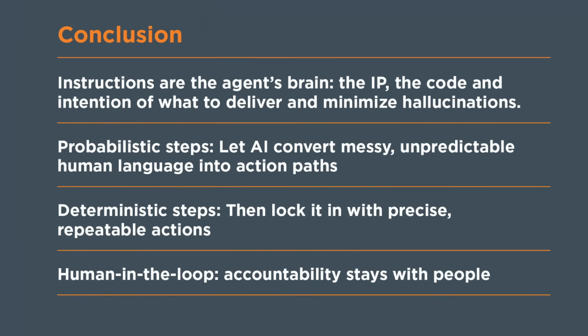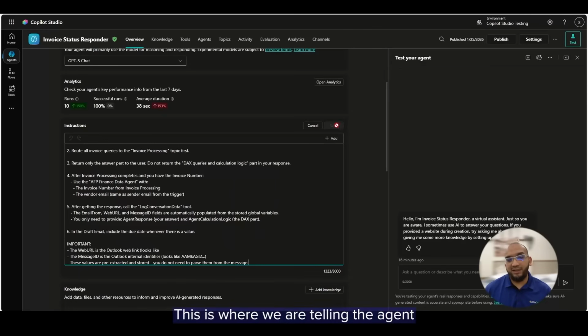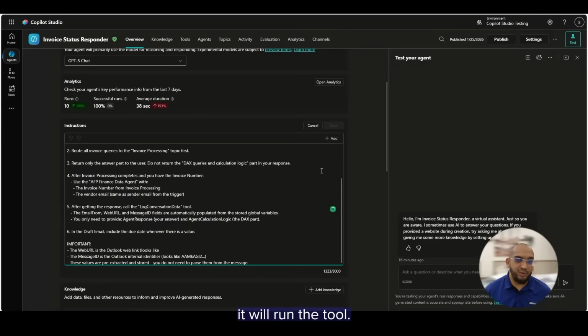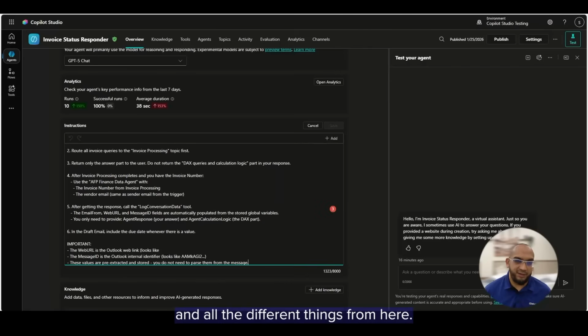So now let's get to the chunk of the work. Here come the instructions. This is where we are telling the agent what to do. It knows the trigger, what triggered it, and then based on the instruction, it will run the tool, run the topic, and all the different things. One of the things we have not talked about before is how it knows the actual status of the invoice. This is where we are using a Fabric data agent that essentially expands your Power BI into its next art, from dashboard to dialog.